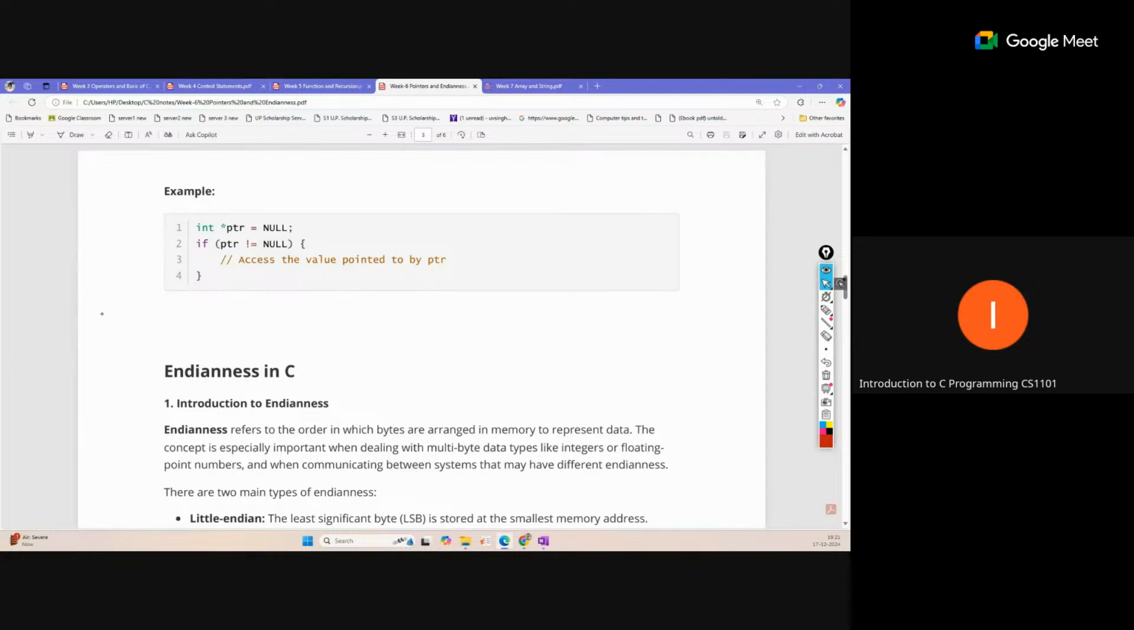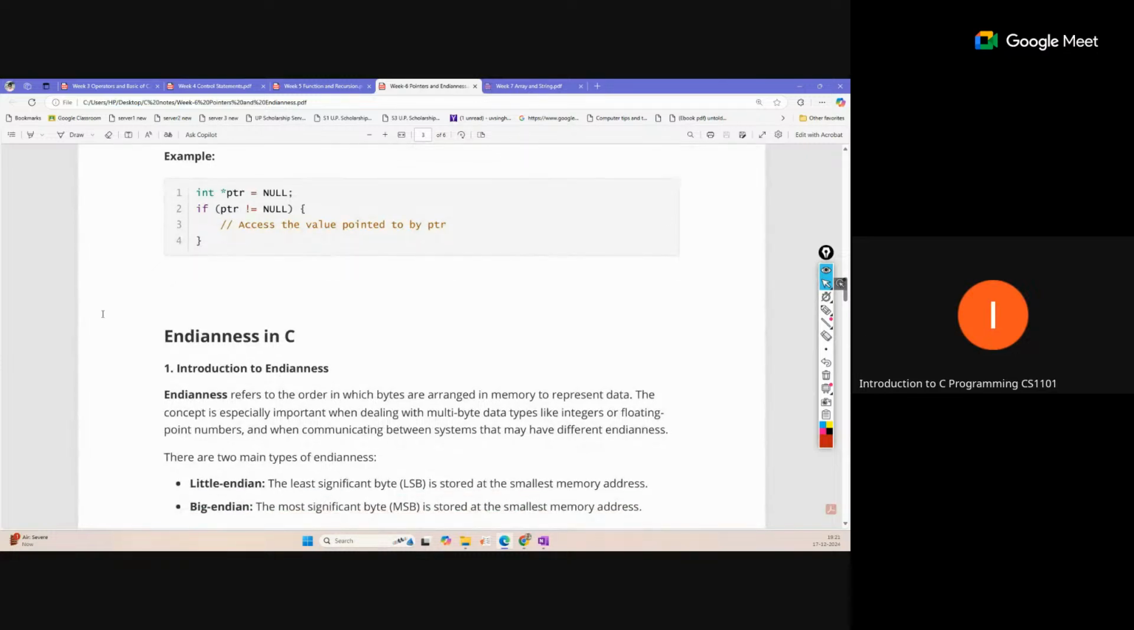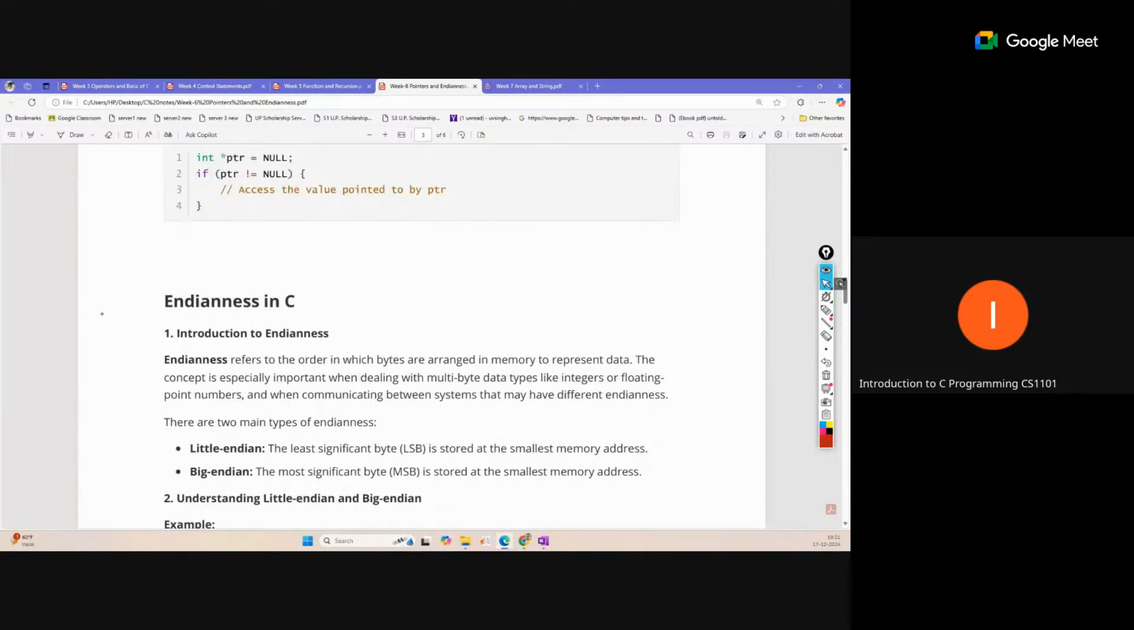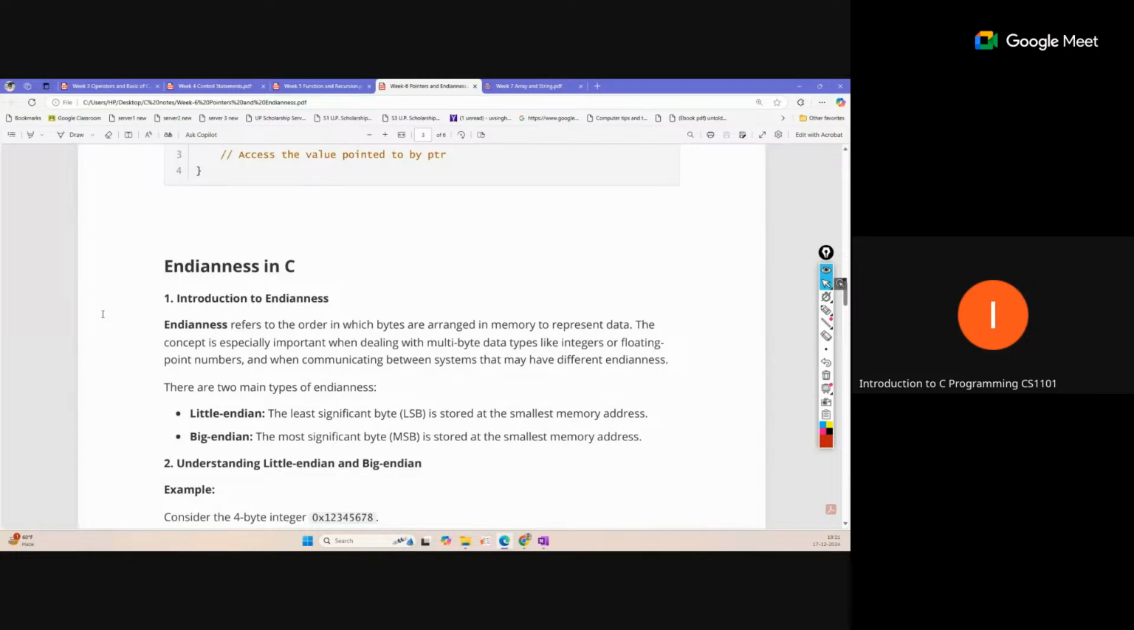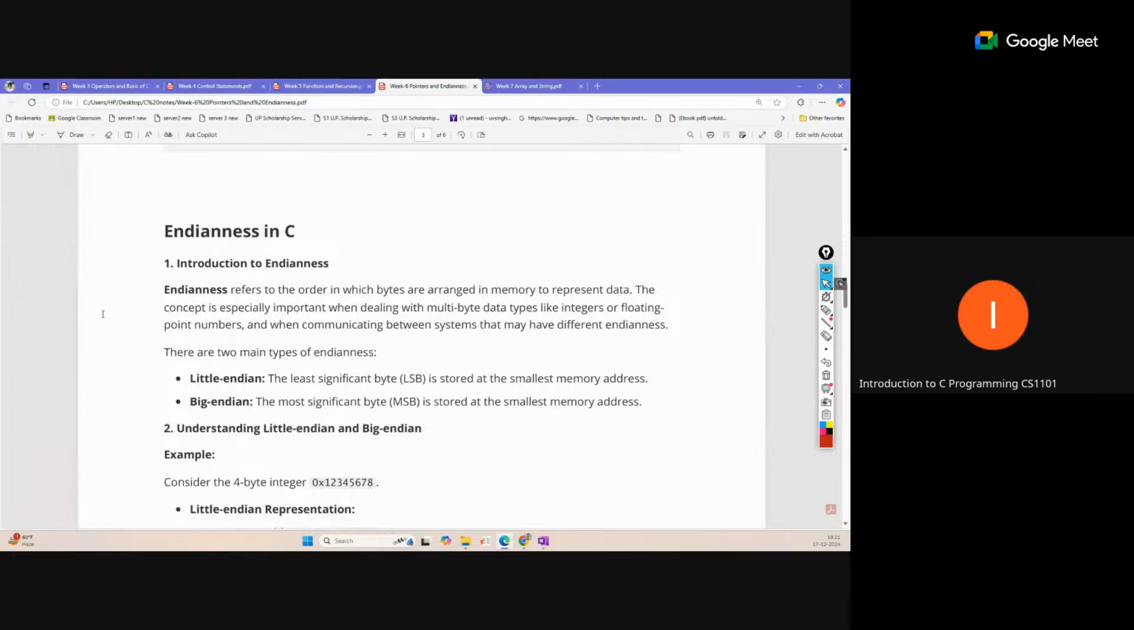Here, endianness is just a memory representation, how memory is actually assigned for the data. The memory address is like a sequence of numbers, so in what order that is assigned to the data, if we are creating some memory data like an array or something. There are two types of endianness, discussed in this week: little endian and big endian. So what is the meaning of this?